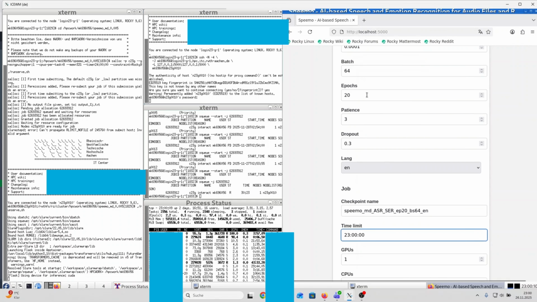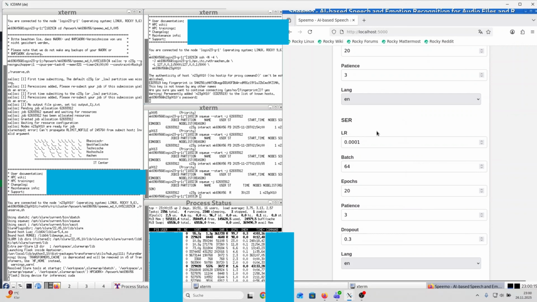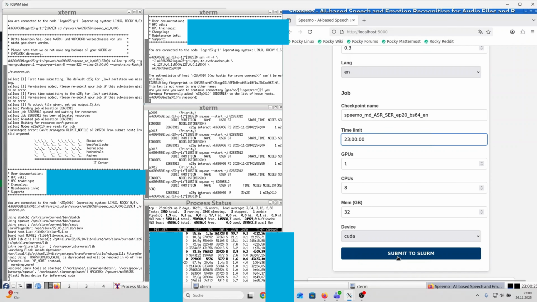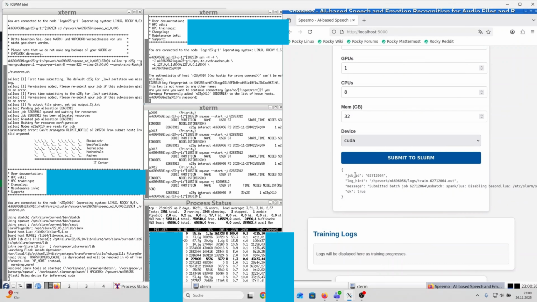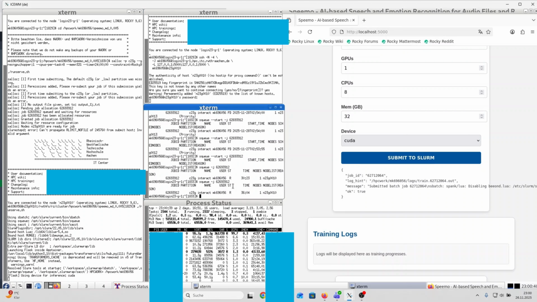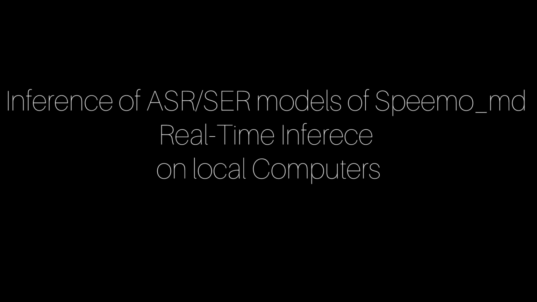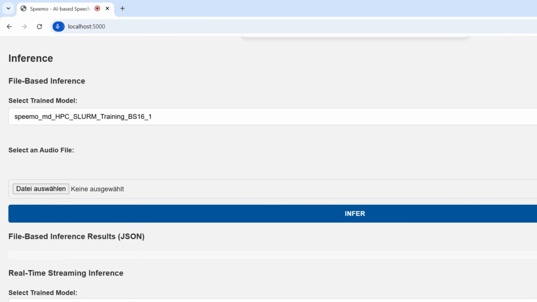The training pipeline follows a clear structure. Audio files are resampled to 16 kHz, normalized, segmented, and prepared for training. ASR transcripts are cleaned and tokenized. SER labels are mapped into the unified emotion set. Augmentation techniques such as noise, pitch, and speed changes can improve robustness. After preprocessing, the RWTH backbone is fine-tuned separately for ASR and SER. Training is monitored through logs, checkpoints, and validation metrics such as word error rate for ASR and weighted F1 score for SER. Once training is complete, Speemo can be used for inference.